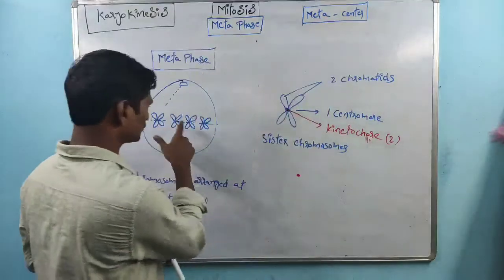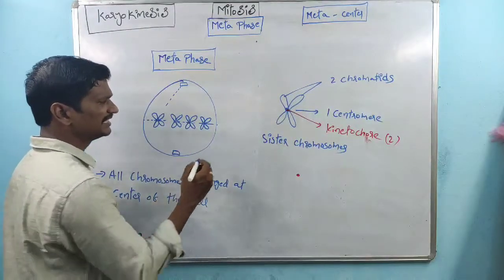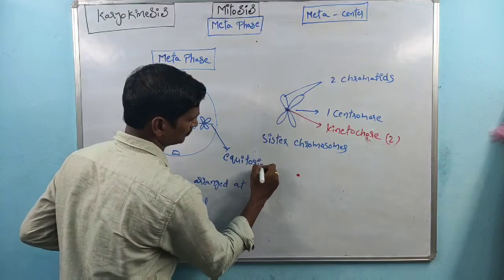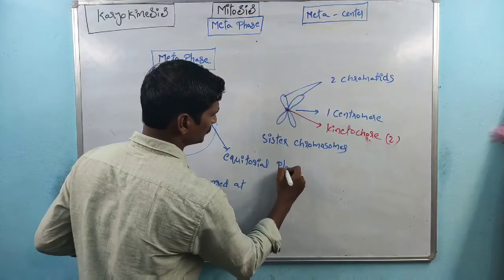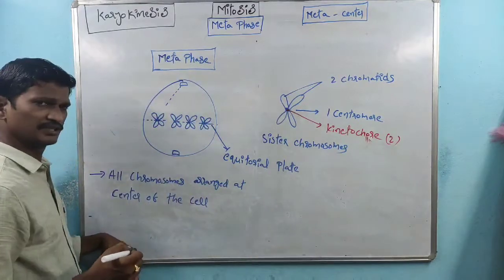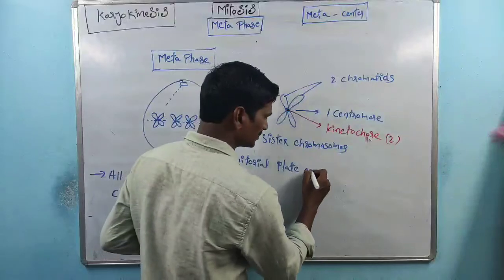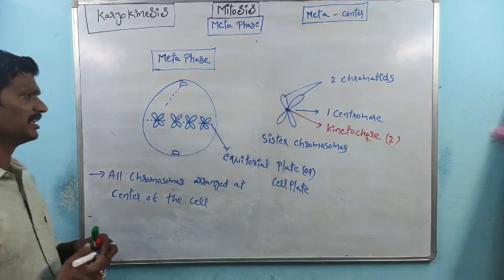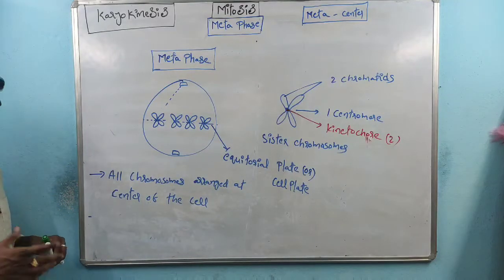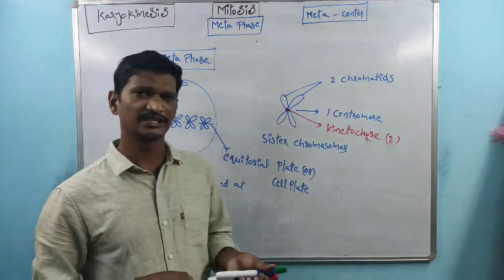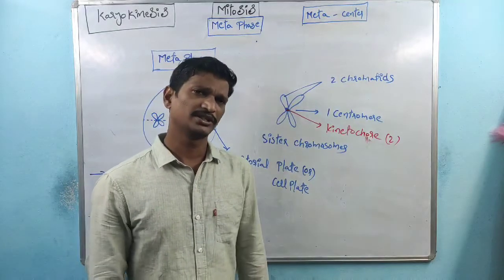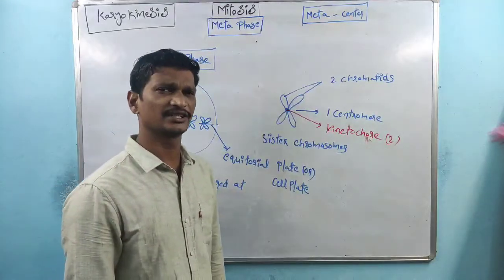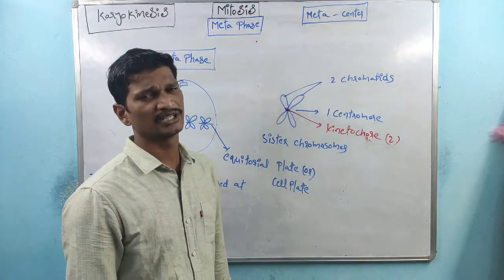Whatever that center part is, that one is called the equatorial plate, right? In certain cases, this one is also called the cell plate, right? So the chromosomes are arranged on the equatorial plate. How are all chromosomes arranged on the equatorial plate? Because that equatorial plate contains a group of proteins. That group of proteins is involved in the attraction of all the chromosomes which are present in the cytoplasm.